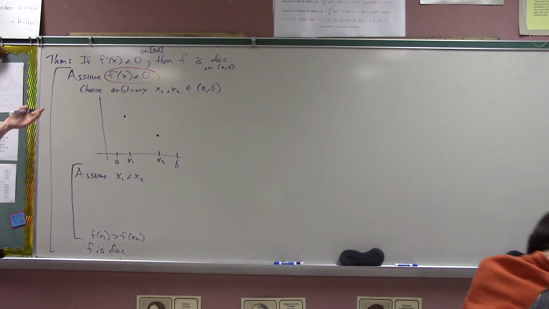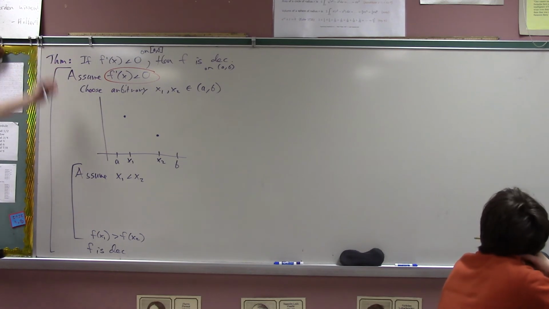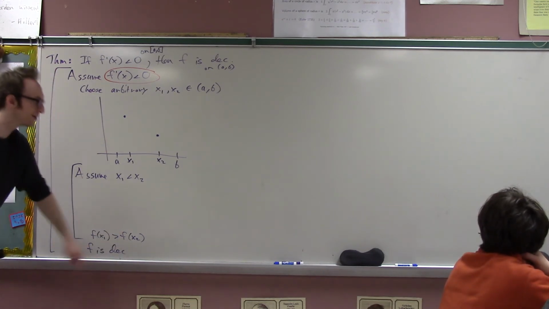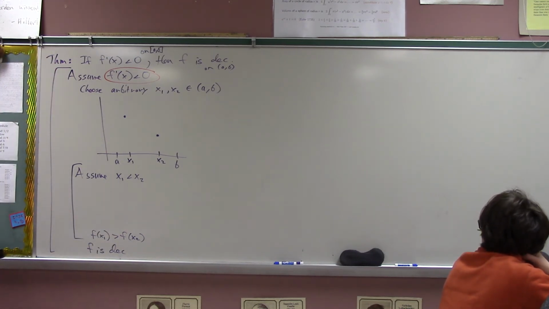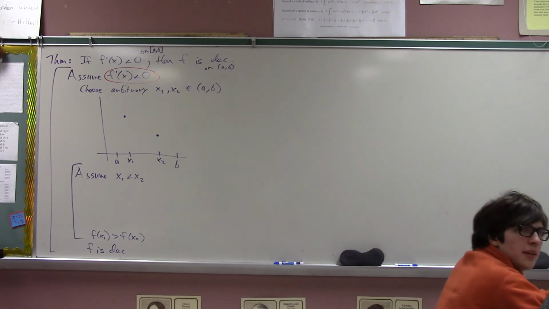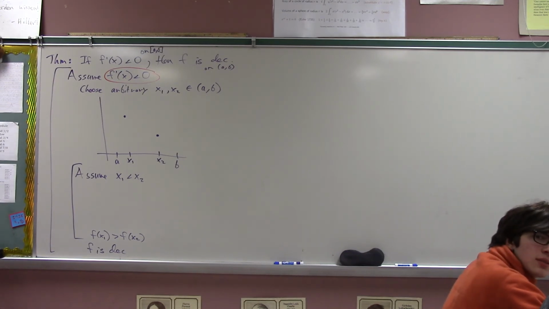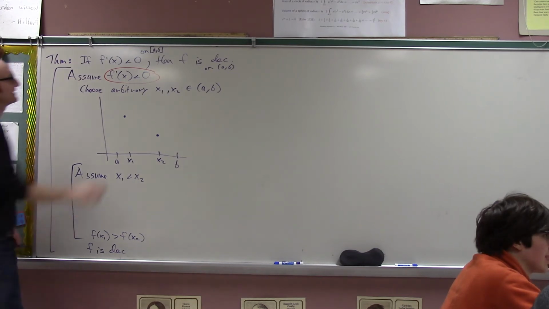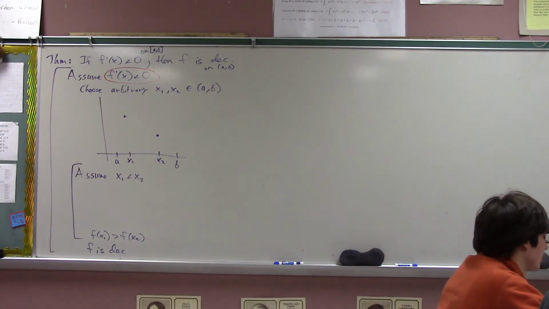What relevance does it have that the derivative is negative to me concluding that f of x1 has to be greater than f of x2? The intermediate value theorem. Calvin, no, not the intermediate value theorem. Well, yeah, I mean, you're saying the definition of derivative, you're subtracting it, the bottom is negative, and the top has to be positive. Using the mean value theorem, right? It's definitely the mean value theorem. It's always the mean value theorem.